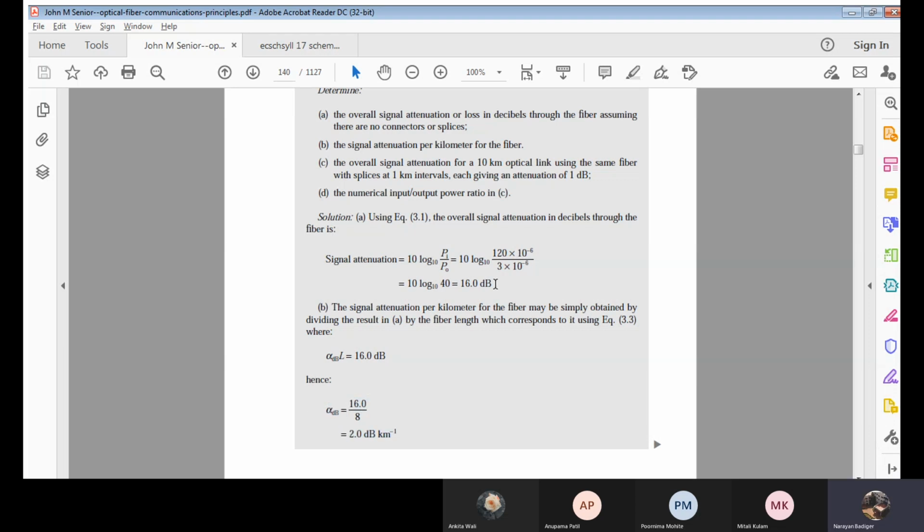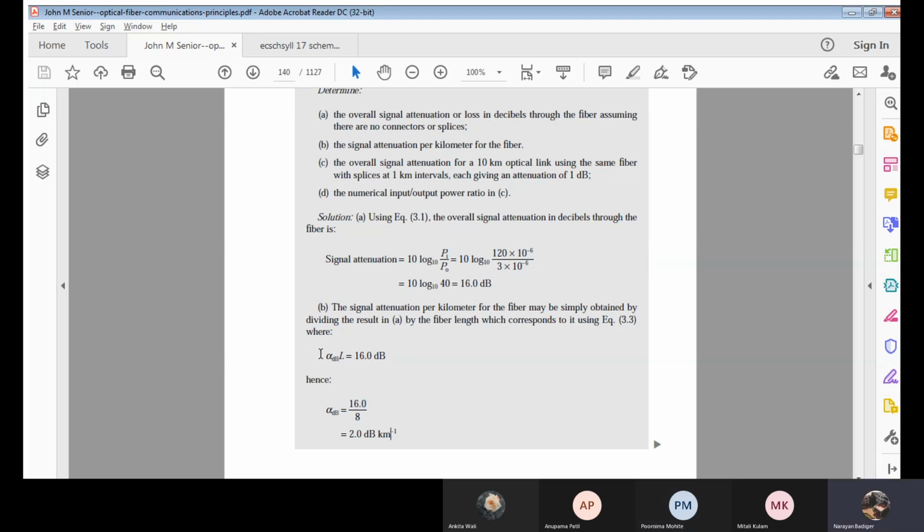The total signal attenuation is 16 decibels. Now I need how many decibels, or what will be the signal attenuation per kilometer? It will be 16 by 8. Correct? Yes, sir.